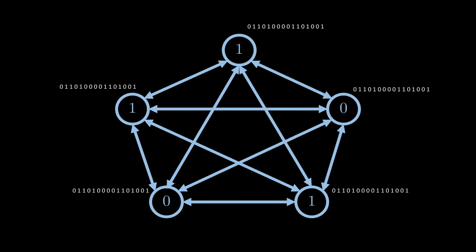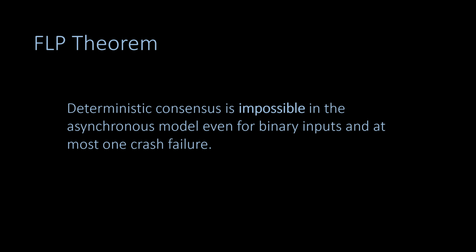Did you figure it out? There is indeed a problem because giving each node a fixed bit string means that the algorithm is actually deterministic. There is this famous result that says that consensus cannot be solved at all using a deterministic algorithm in the asynchronous communication model where messages may be delayed indefinitely even if only one node may fail.